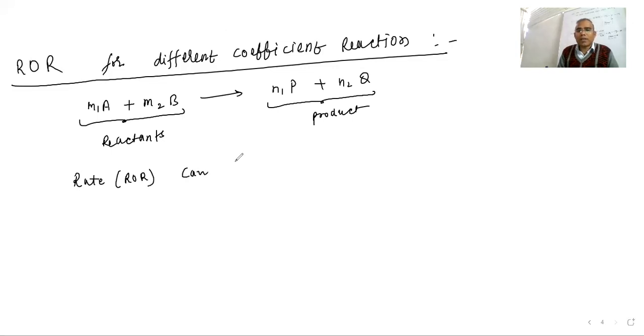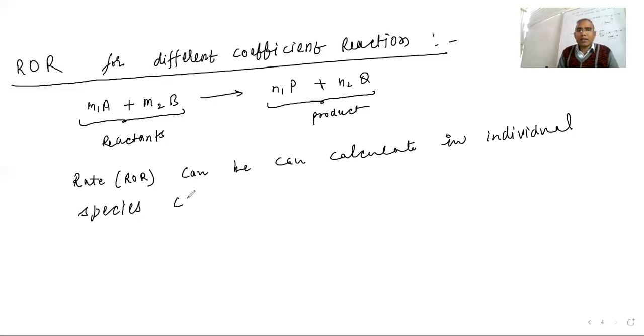It can be calculated in terms of the concentration of any individual species. You can take any of them, and the rate will be the same. If m1 of A is decomposing, similarly m2 of B decomposes. The rate will always be the same.